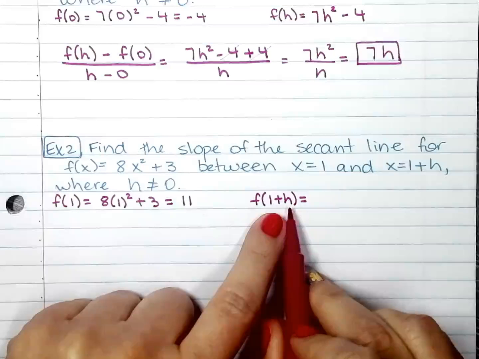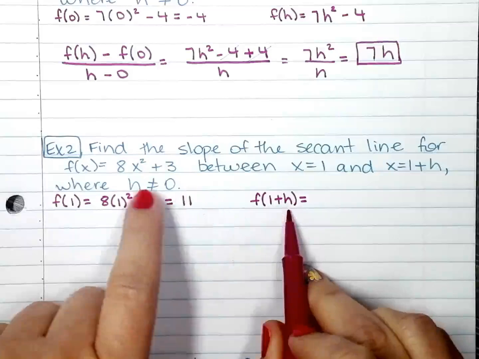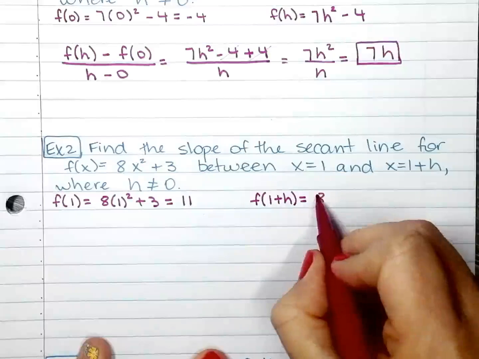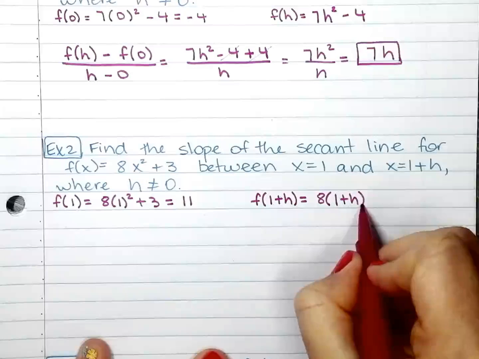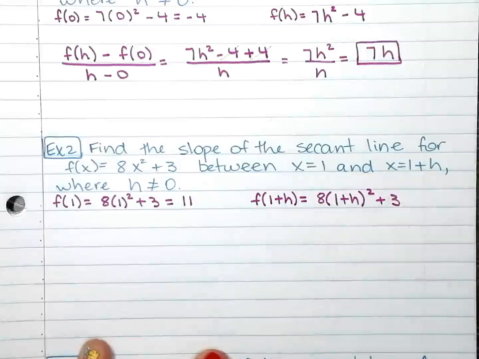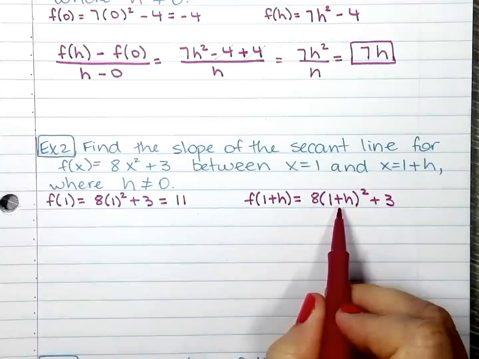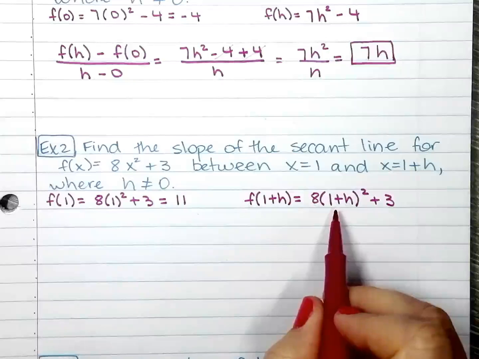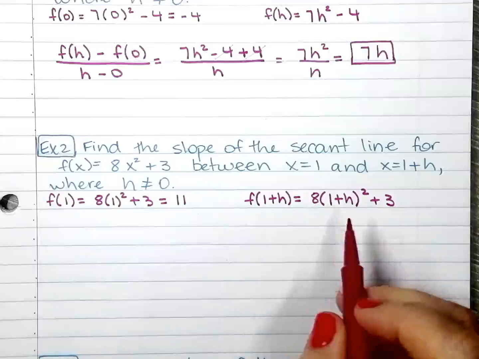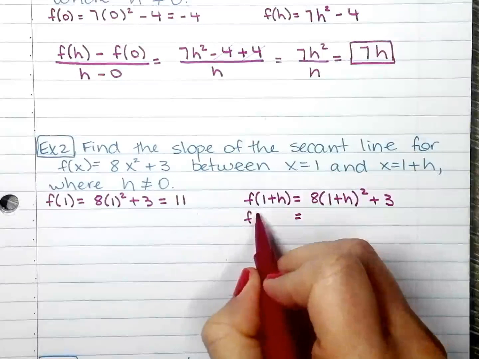Now I'm substituting 1 plus h for x right there. When I expand this binomial, you can either do FOIL, do the box, or do the binomial expansion. Whichever you would like.